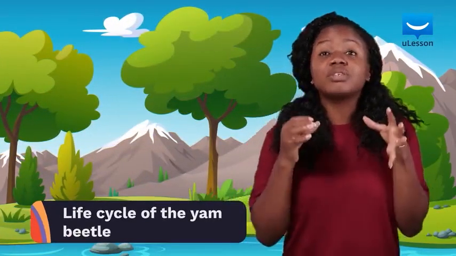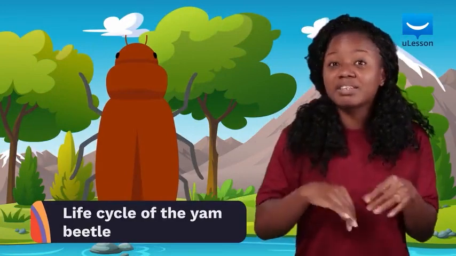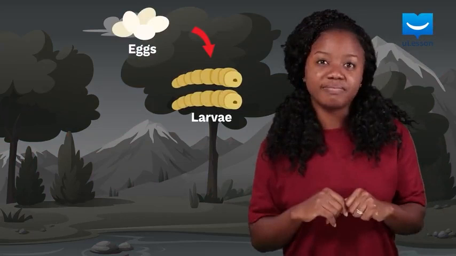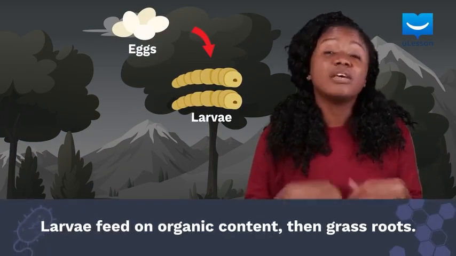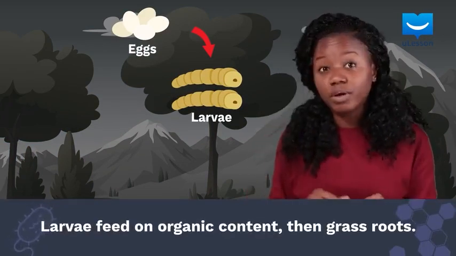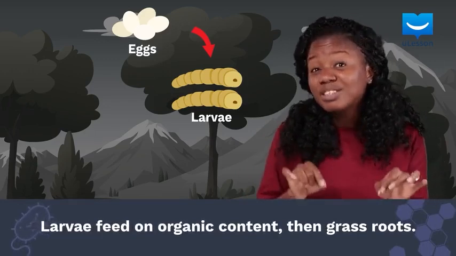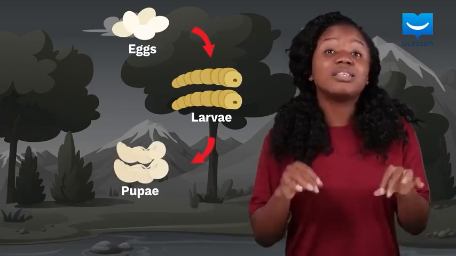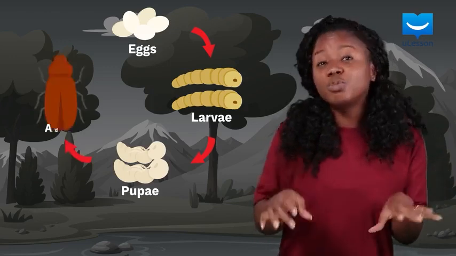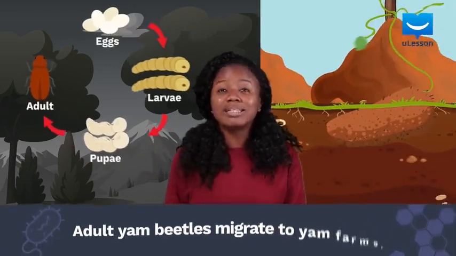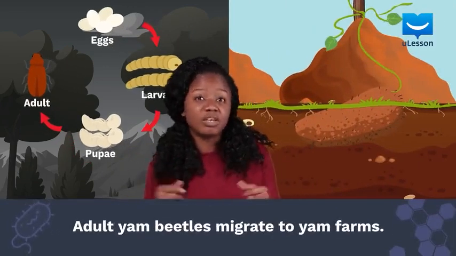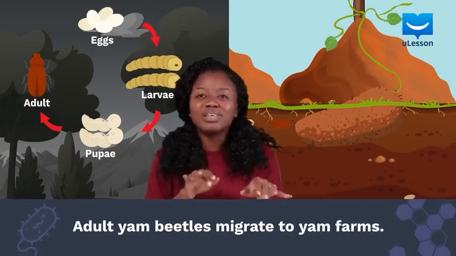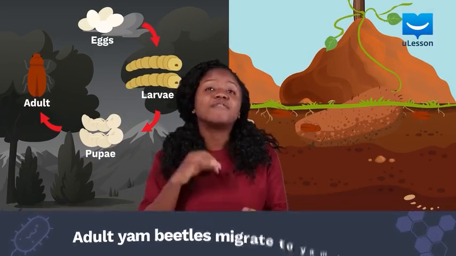The life cycle of the yam beetle begins in damp areas like riverbanks, where the yam beetle eggs hatch to release larvae. These larvae feed on organic components of the soil. Then they feed on grass roots before they transform into pupae. These pupae metamorphose to become adult yam beetles that migrate to areas where yam is cultivated. They burrow into their habitat, the soil, and feed on the tubers below ground.